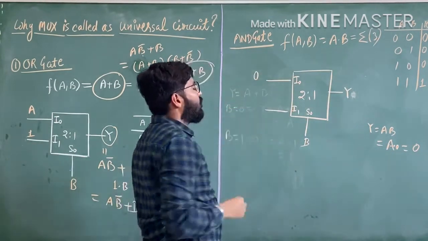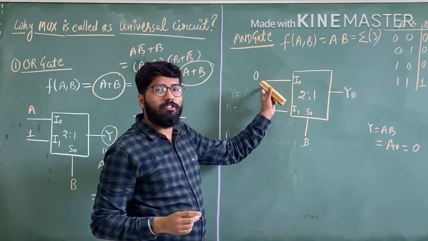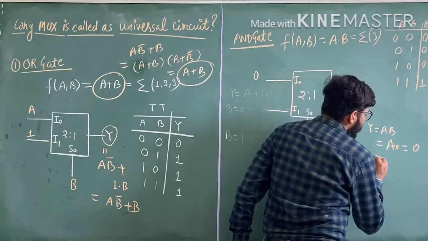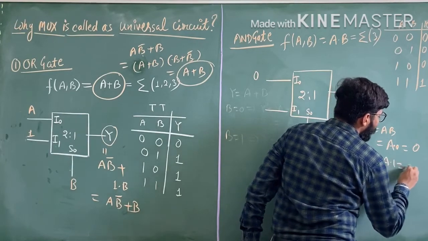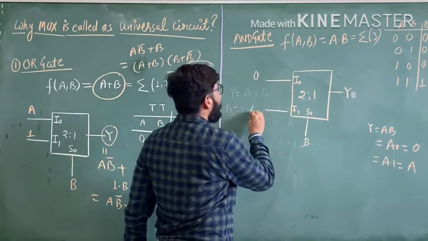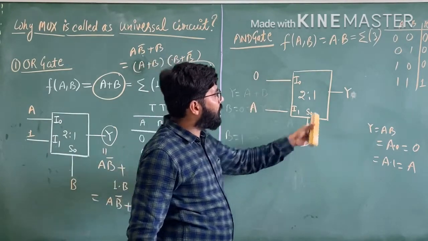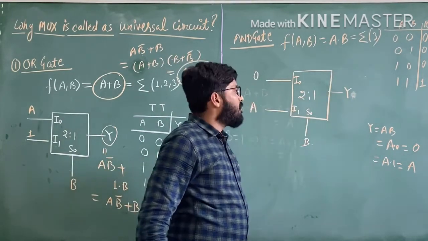So the value of I0 becomes 0 in the case of the AND gate. If the B value is 1, A into 1 is A, so we get A here.